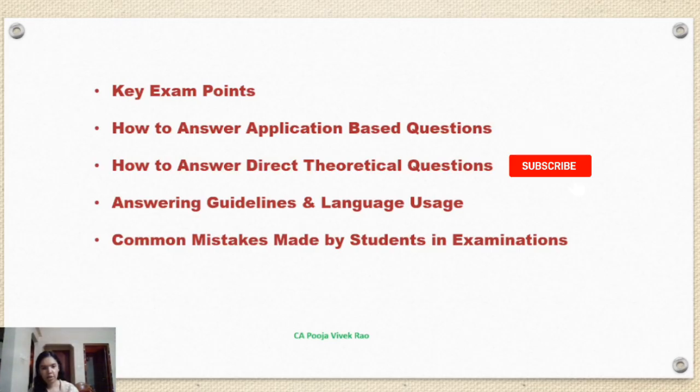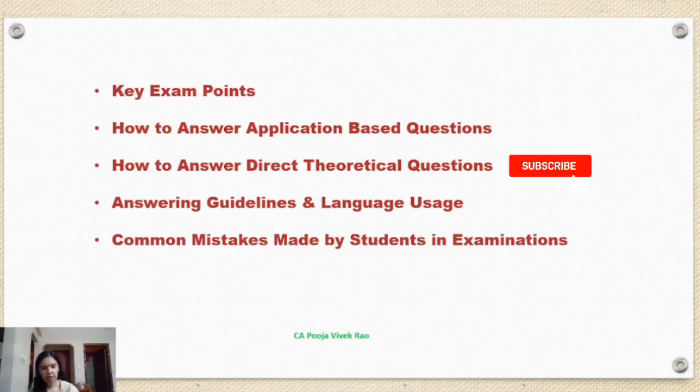Mistake number 3, not reading the question carefully. It was noticed that while reading the question, sometimes students skipped some keywords in the question, like explain, examine, comment, or state with reason. So it is very important to read the question carefully, and then you have to answer what is asked in the question itself. If you don't read the question carefully and answer something different, this will lead to loss of easy marks. You might know the answer, but since you didn't read the question properly and answered something else, it might lead to a loss of marks.